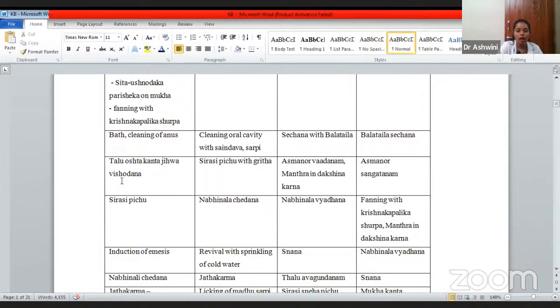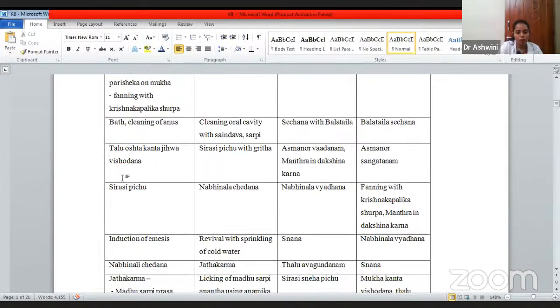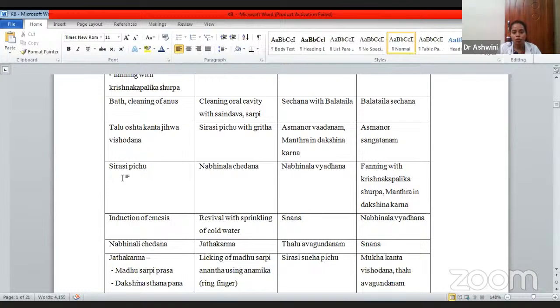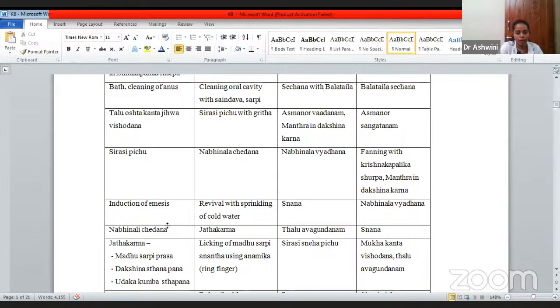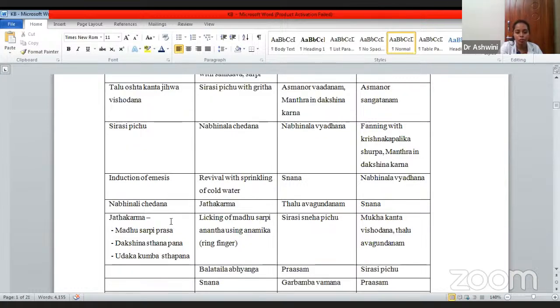After that, Shirasi Pichu, Pichu Dharana has to be done. Then induction of emesis, which is done only when the amniotic fluid has been aspirated by the kid. Then after Vamana, Nabinala Chedana, cutting of the umbilicus.